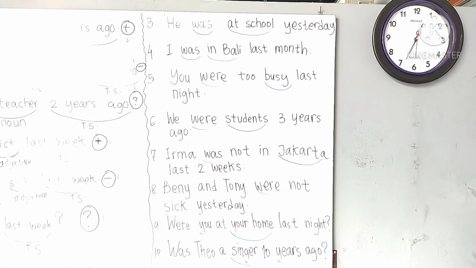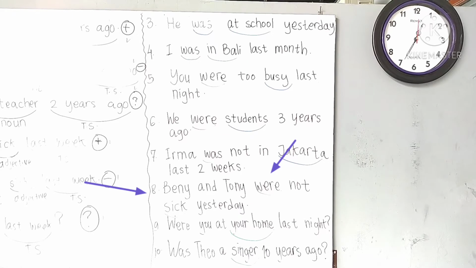Okay. Next, number 8. You have to be careful because the subjects for number 8, Benny and Tony. There are 2 persons here. So you cannot use was, but you have to use were. Because there are 2 persons already, Benny and Tony.